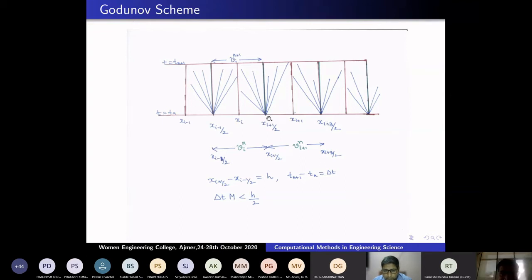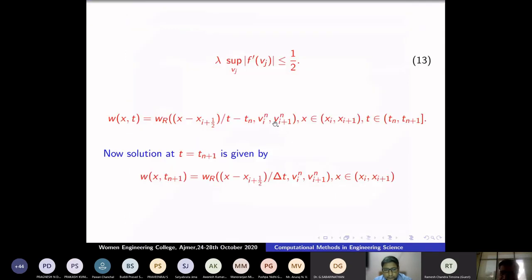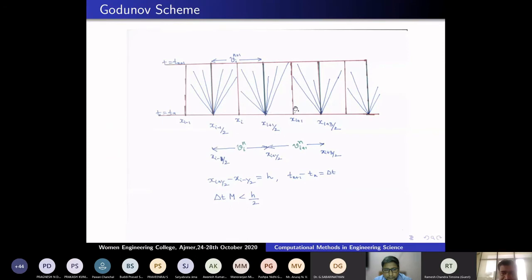That's what the Godunov scheme computes. So you are allowing it to move in such a way that you should not go beyond the average of this point. That's why I'm putting delta. The waves should not move across this one. That means I have to reduce delta t in such a way that delta t into m should be less than h by 2. This wave should not move that side. That is why, in this kind of discretization, I am allowing the solution and I am computing the solution on this line now.